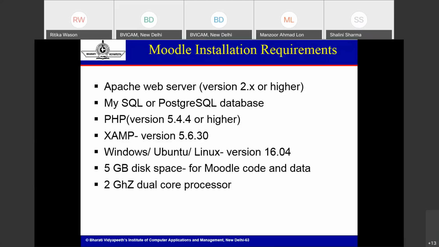The XAMPP server version 5.6.30 is the least required for this. But I have served some later versions of XAMPP, such as 7.2 something. That means 7.2 is the PHP version actually. And if you are running on PHP 7.2, that means you require